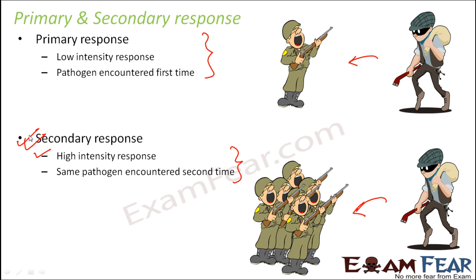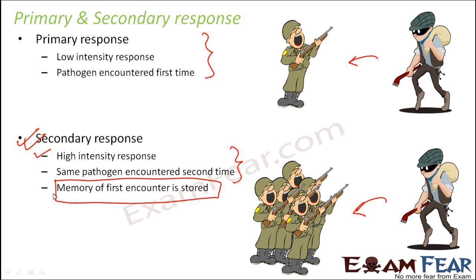So the body recognizes that pathogen. So the body has already given a primary response once. Now when the second attack happens, the response is going to be a very high intensity response. So this is how acquired immunity works. So the memory of the first encounter is always stored, and this plays the most important role in acquired immunity.